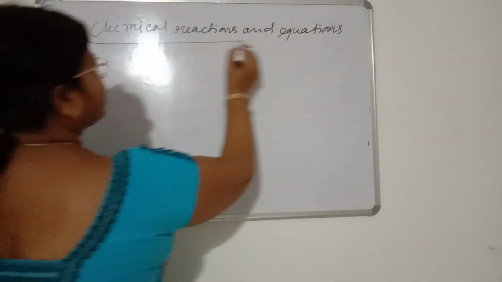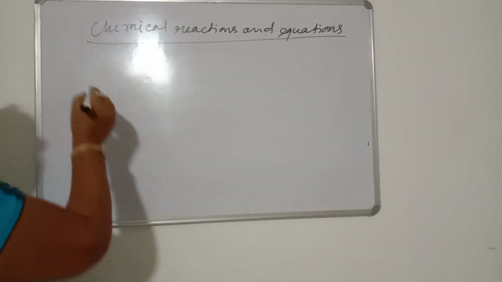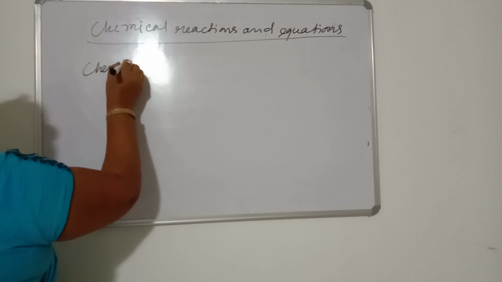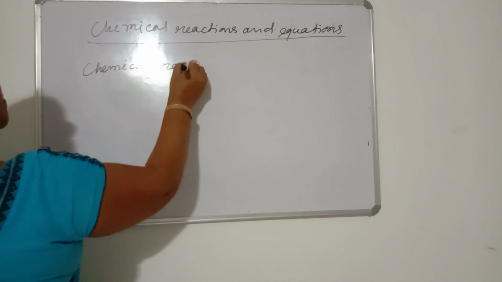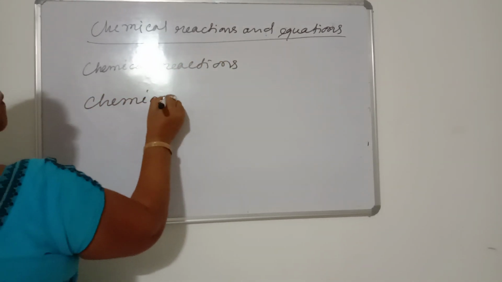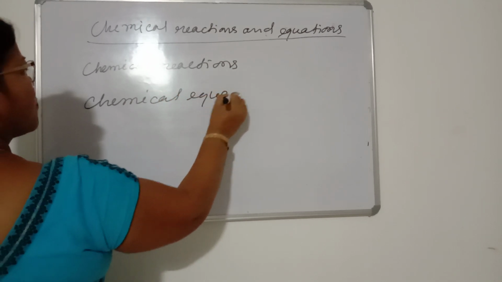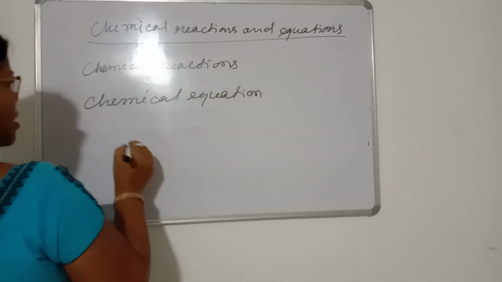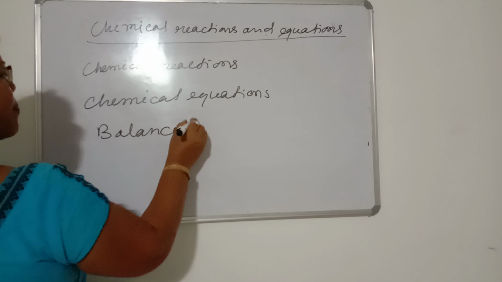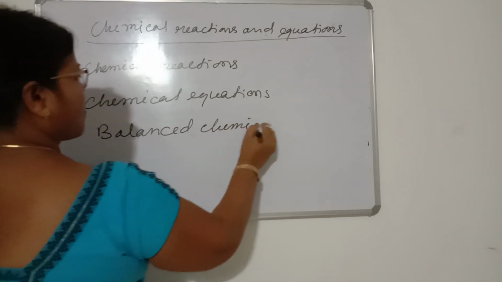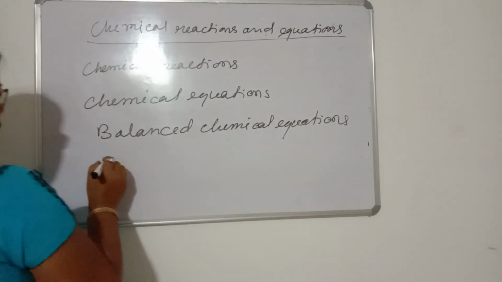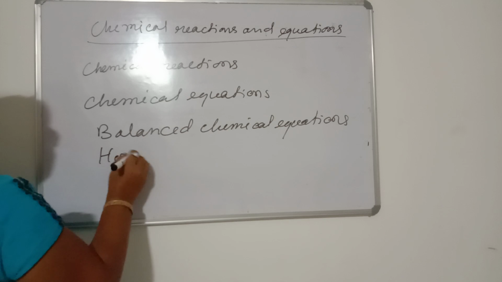In this chapter, today we are going to discuss the topics: chemical reactions, chemical equations, balanced chemical equations, and how to balance a chemical equation.